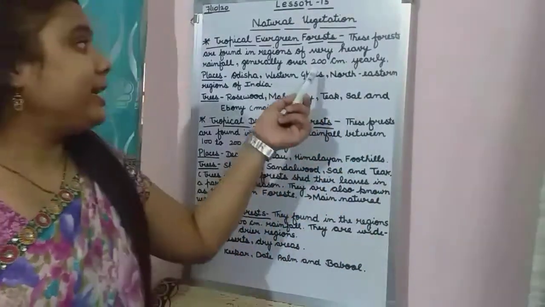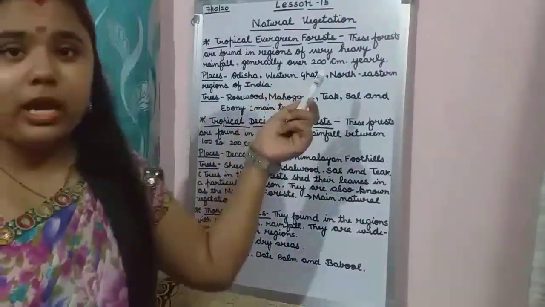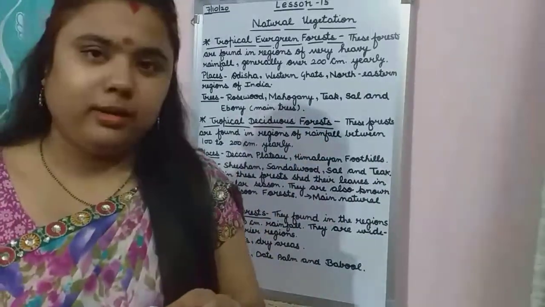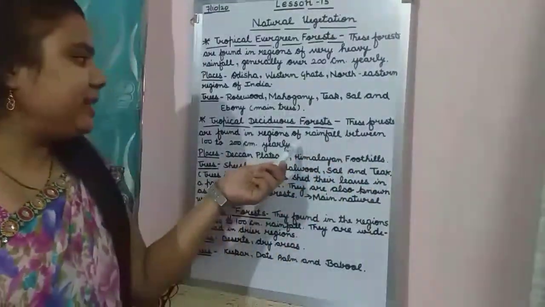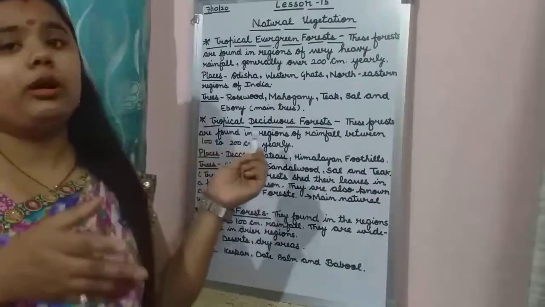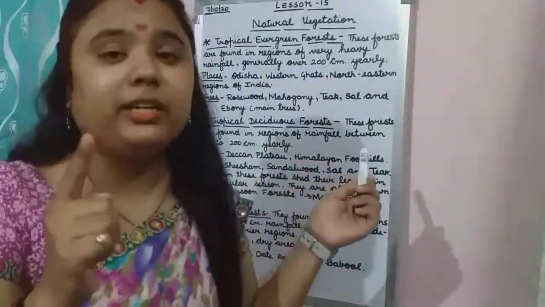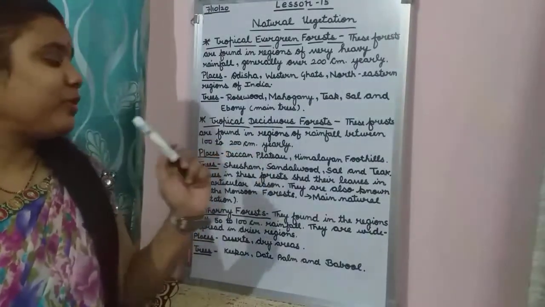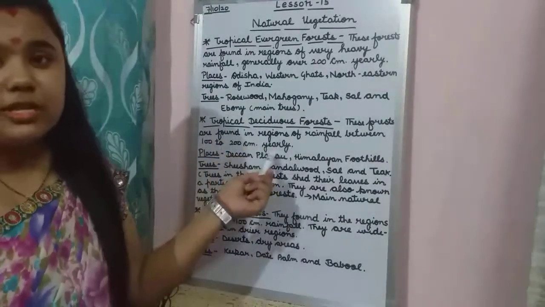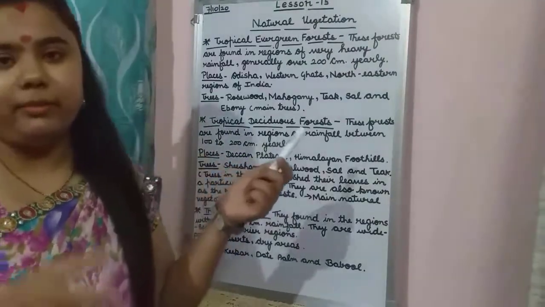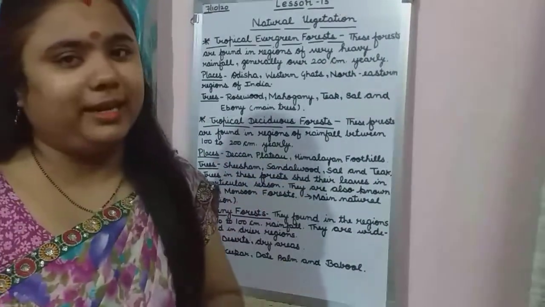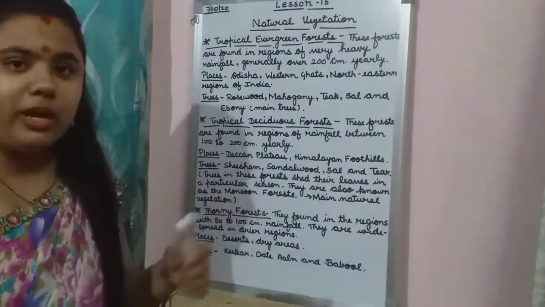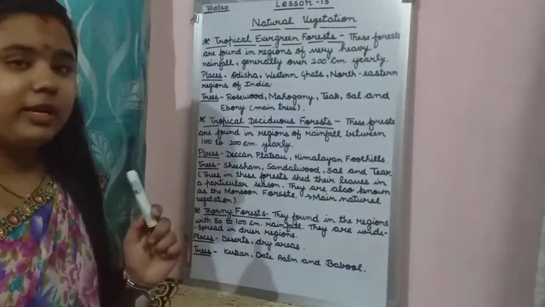Approximately 200 centimeters means 200 centimeters or more than that. But here they are getting rainfall of 100 to 200 centimeters. This you have to remember properly, children. Tropical deciduous forests are found in those regions where they get 100 to 200 centimeters of rainfall yearly. So now, what are the places where these types of forests are found?